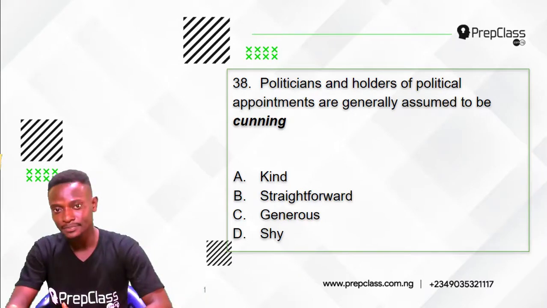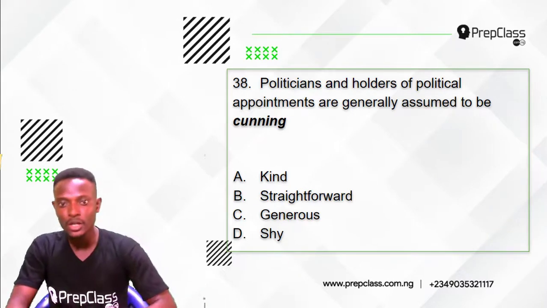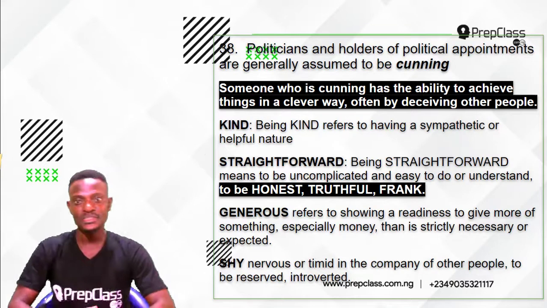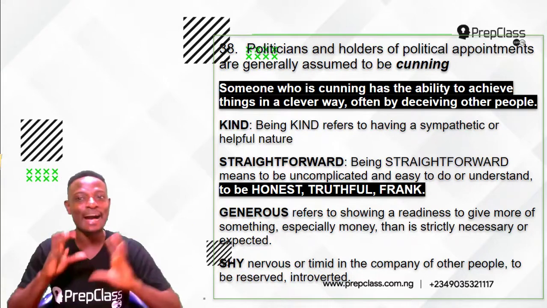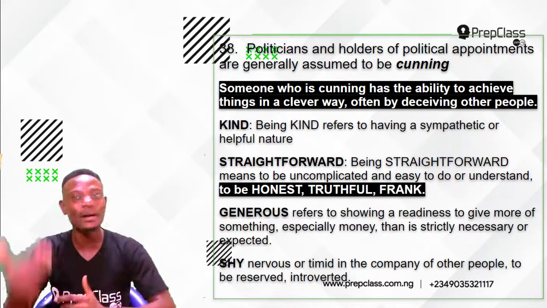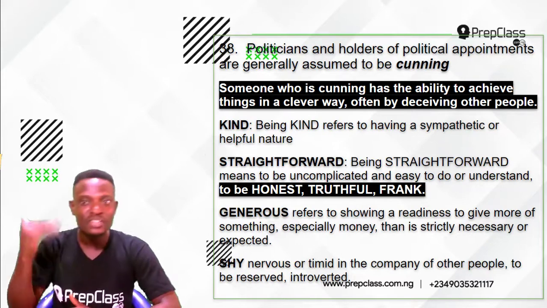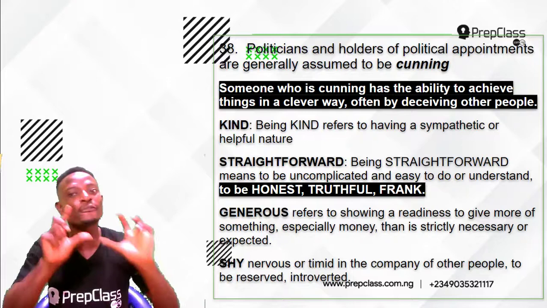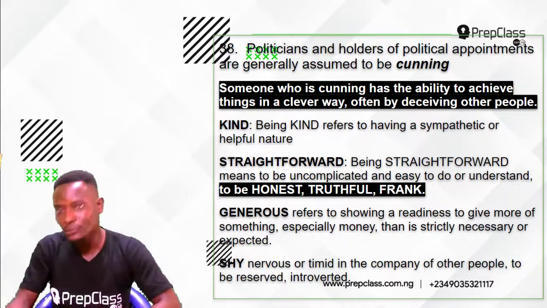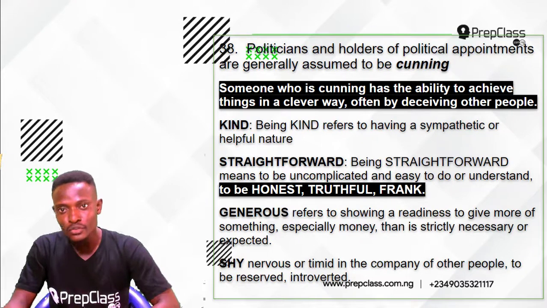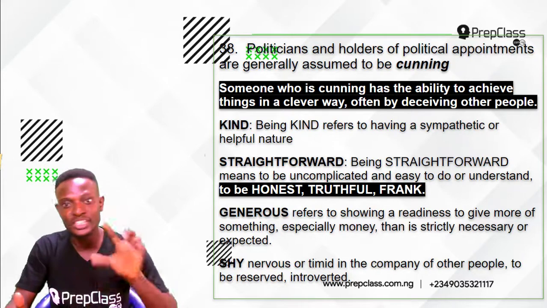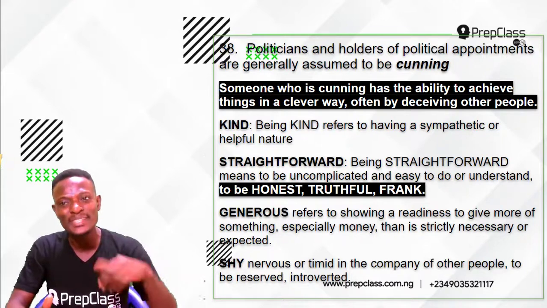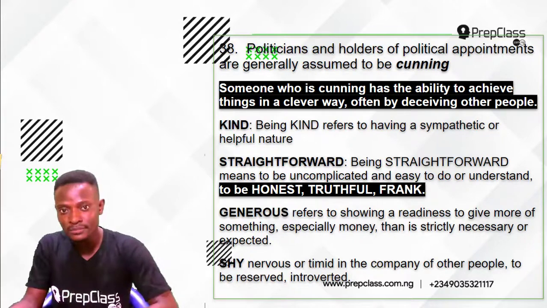Option A, kind. Option B, straightforward. Option C, generous. Option D, shy. Now, someone who is cunning has the ability to achieve things in a clever way, often by deceiving other people. So someone who is cunning would always deceive. Politicians and holders of political appointments are generally assumed to be cunning, always deceiving people to achieve their goals.